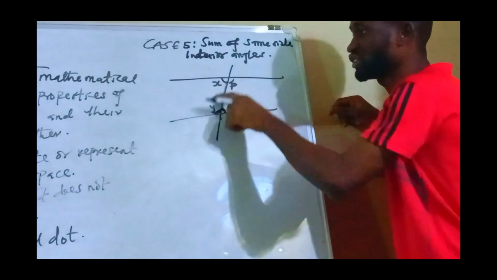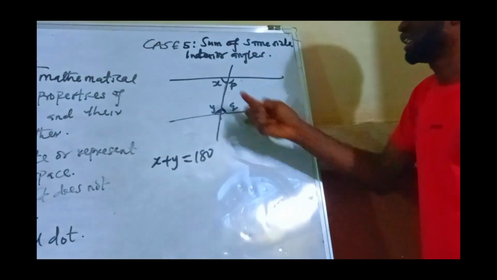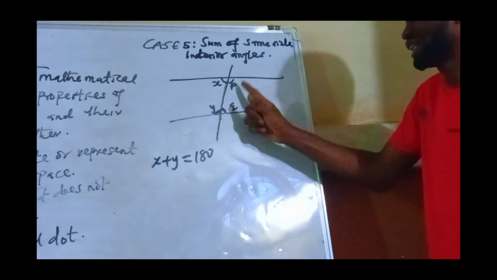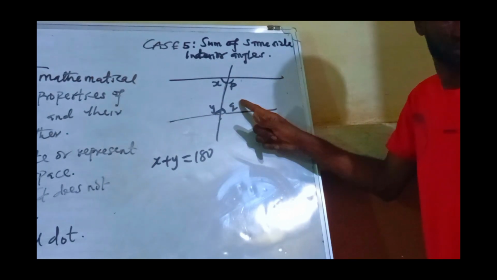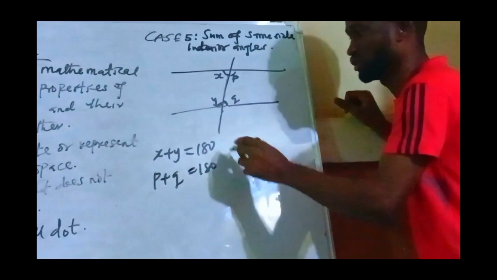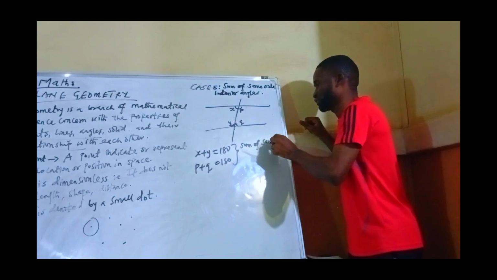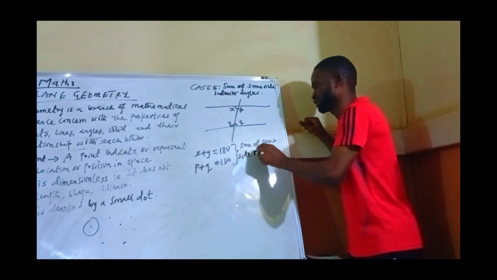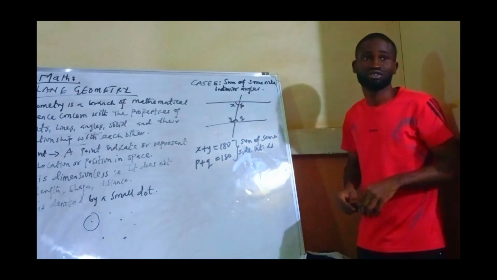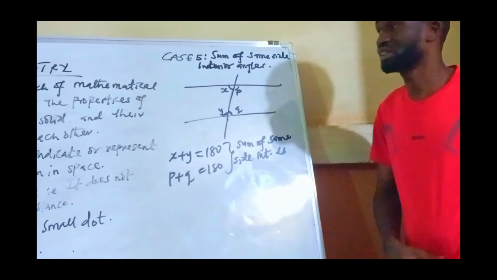So inside, x plus y is equal to 180. If I add x and y, it will give me 180, because they are inside. Then p and q are also inside. If I put p plus q, it is going to give me 180. So all of those are the sum of same side interior angles.